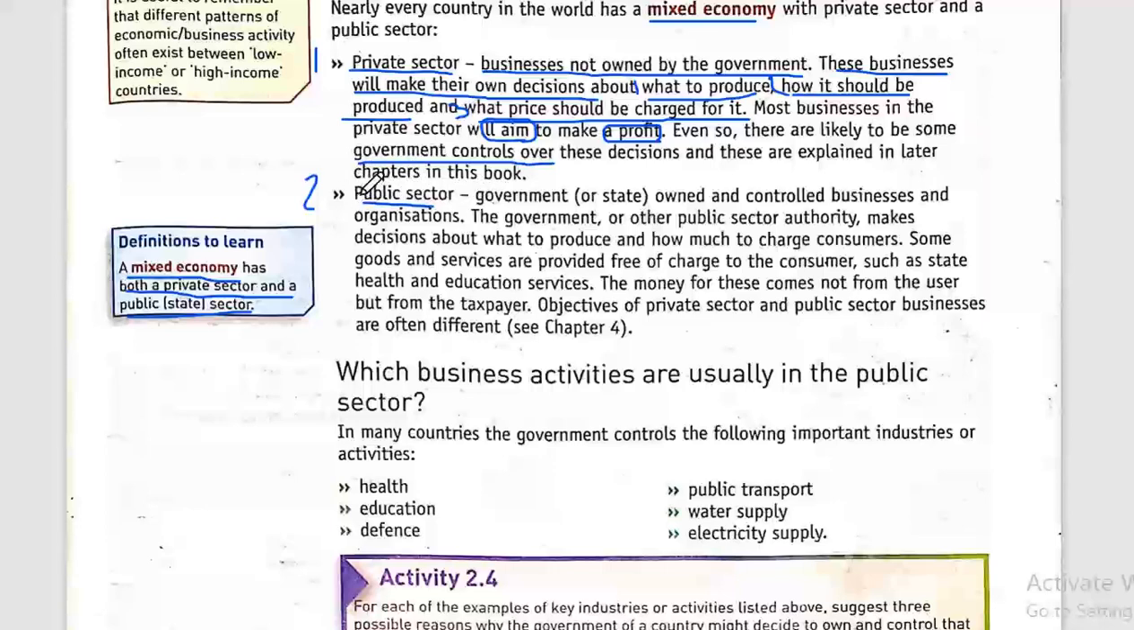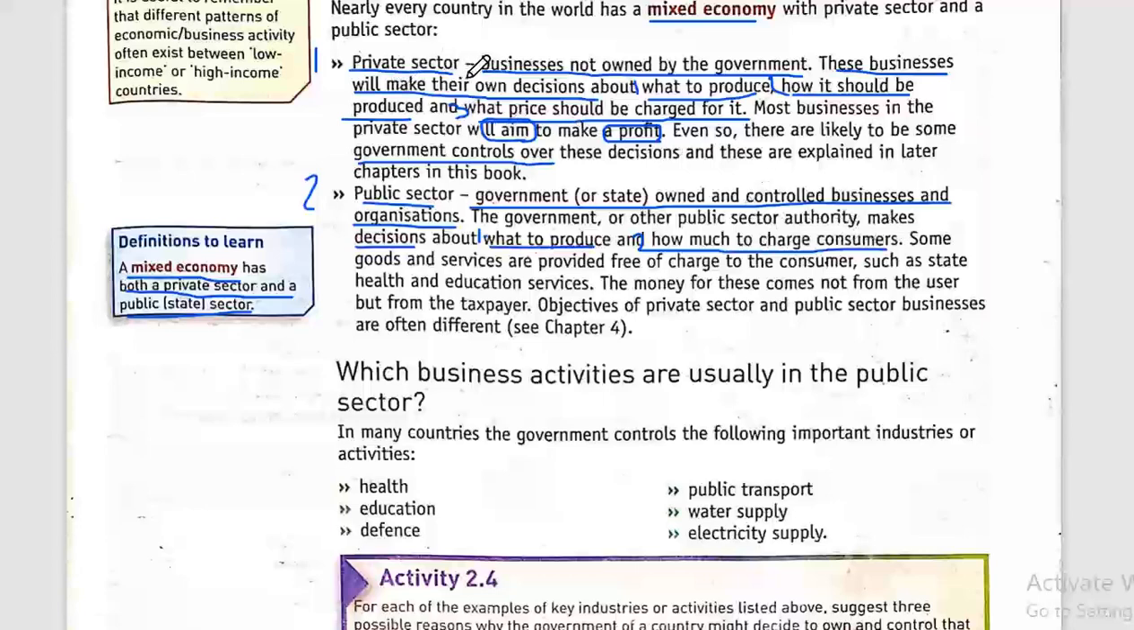Whenever I see the word public, I link it to the government. It's government-owned and controlled businesses and organizations. So the businesses in the public sector are controlled and owned by the government. The government or other public sector authority makes decisions about what to produce and how much to charge consumers. So in this case, the government has, let's say, total control on a lot of decisions of what to produce and how much to charge consumers.